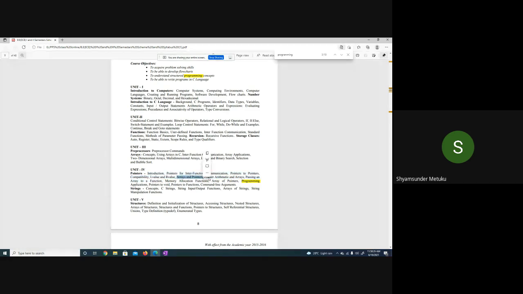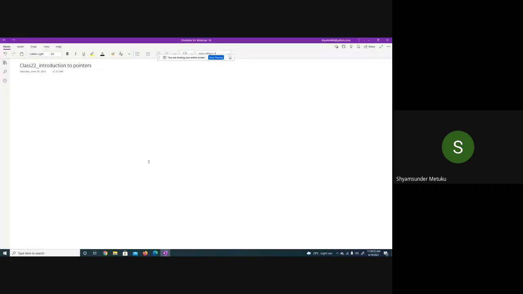In that case, pointer arithmetic will be discussed, and passing an array is also okay. Till here we'll discuss. Otherwise, I'll take only the first line for today's class. Again, we'll jump back to the arrays, so that it is easy to understand the left-out topic in unit 2 as well as arrays. So today's topic is purely on pointers. When I come back to pointers, we'll start from wherever we left today. So introduction to pointers is my topic for today's class.